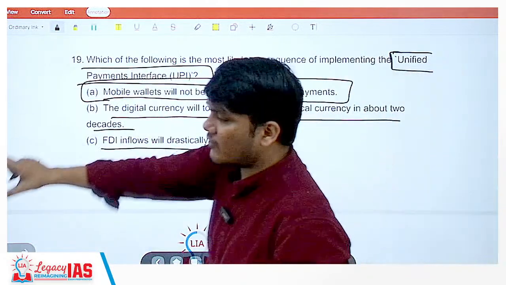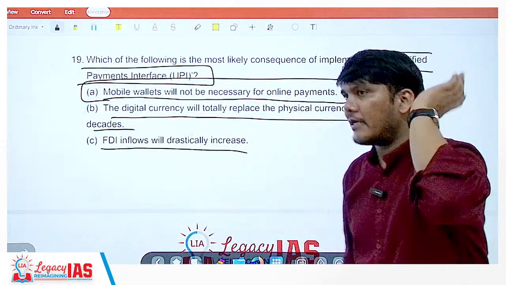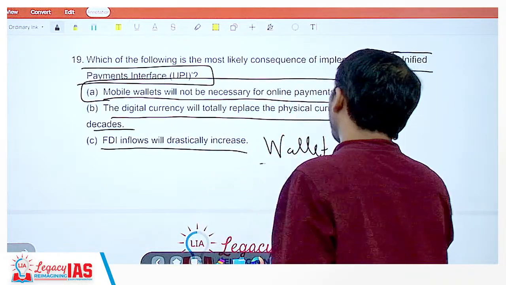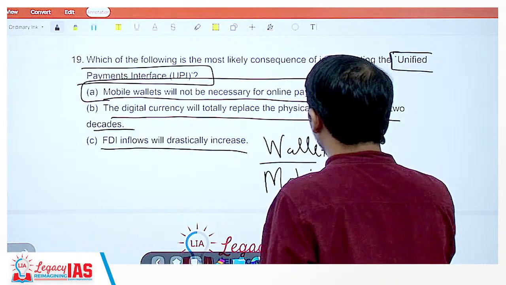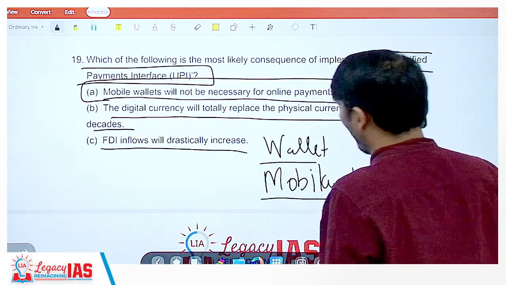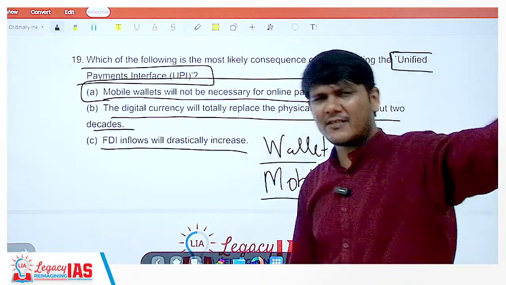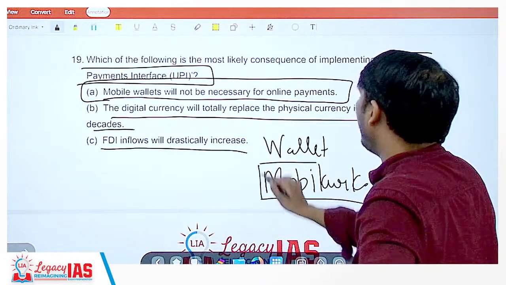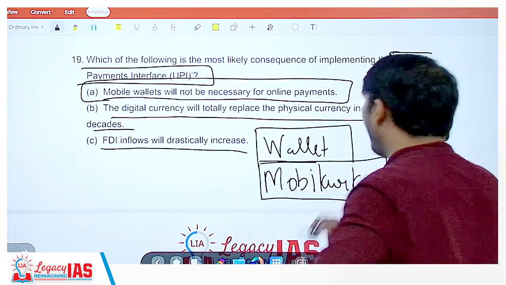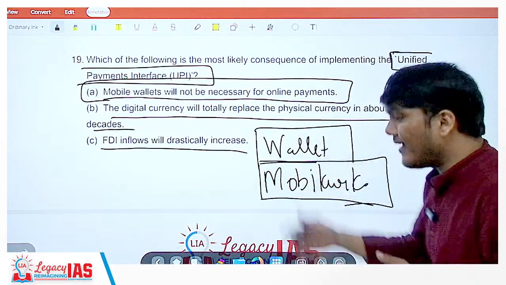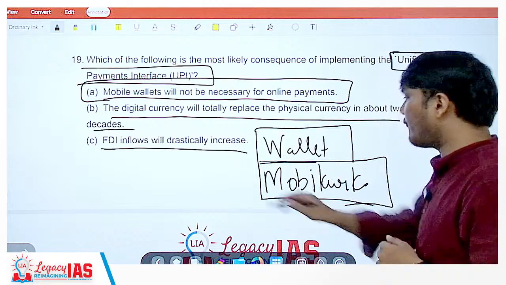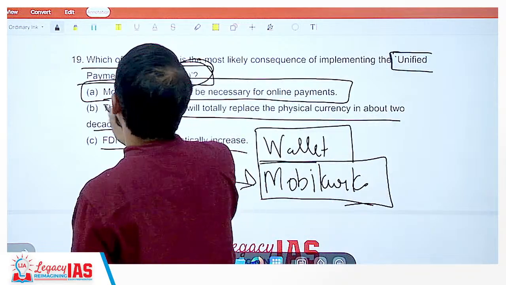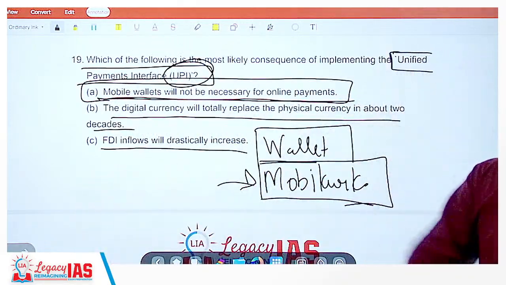It directly takes it from your bank account and transfers it. Earlier, without UPI, what would happen? You would have a mobile wallet. For example, you had MobiKwik. It was a mobile wallet. Now UPI is there. PhonePe, GPay, everything is through UPI. So when UPI was not there, you would have to transfer the money into the wallet first. Once it's in the wallet, then you can make the payment from there. Directly from the bank, you could not make the payment. But now, due to the presence of UPI, you can directly make the payment. That means mobile wallets will not be necessary for online payments.